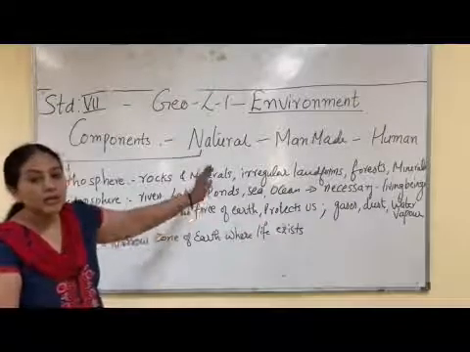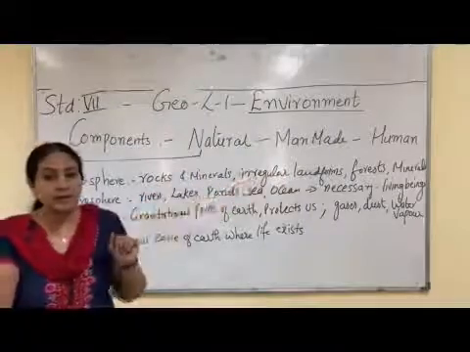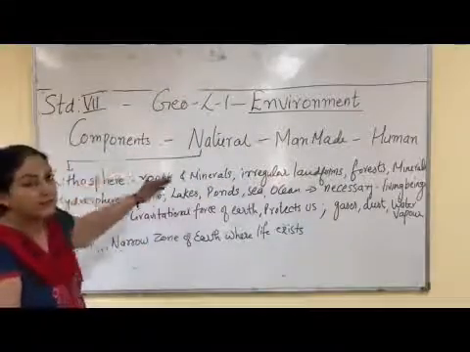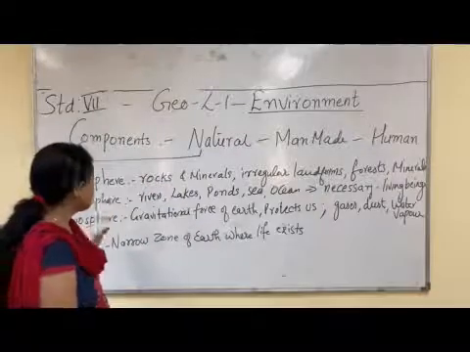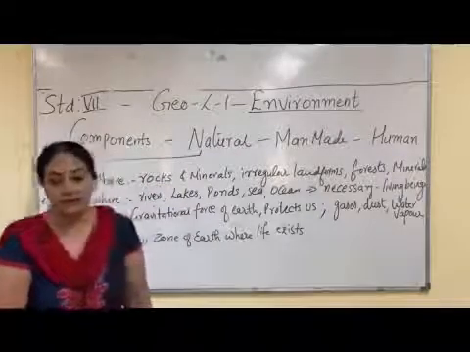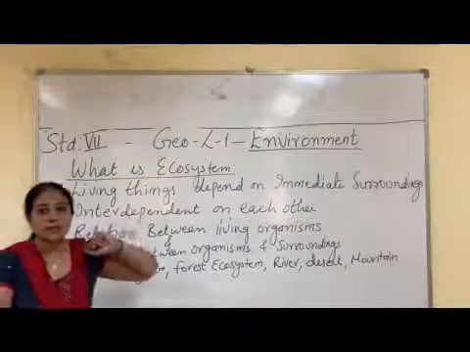So environment is divided into three parts: natural, man-made and human environment. And the natural environment is again divided into lithosphere, hydrosphere, atmosphere and biosphere. Now to the next topic, what is ecosystem?